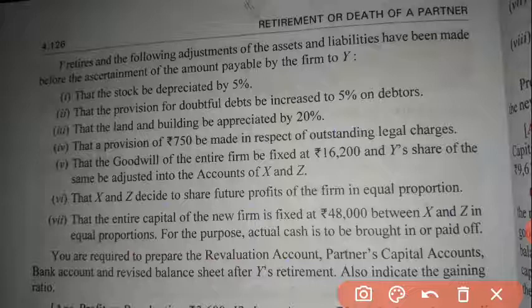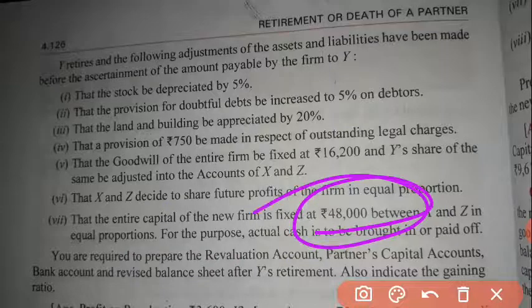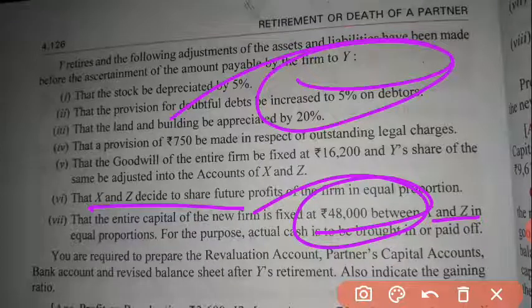At the last, the question is saying goodwill of the firm is fixed at 48,000. Earlier we were doing all the adjustments on the basis of the continuing partners. Now a fixed capital is given in the question. This capital will be divided among the old partners in their new ratio 1:1, and there will be no effect on Z. Z will get the same amount. Y will get whatever amount is credited to his loan account. All the outstanding balance of his capital account will be transferred to his loan account. I will explain how you have to treat this.